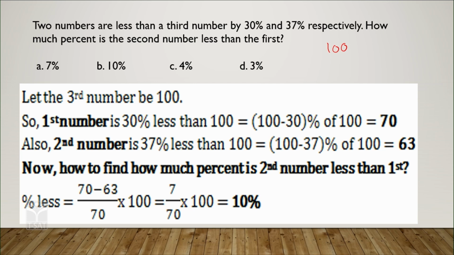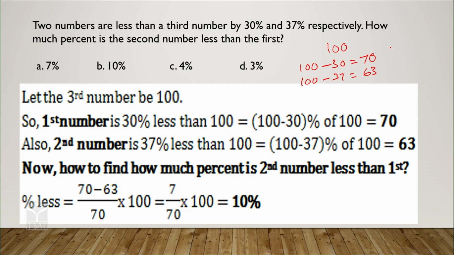So the first number is 30% less, which means 100 minus 30, that is 70. The second number is 37% less, which means 100 minus 37 is 63. So if we assume the third number is 100, then the first number is 70 and the second number is 63.